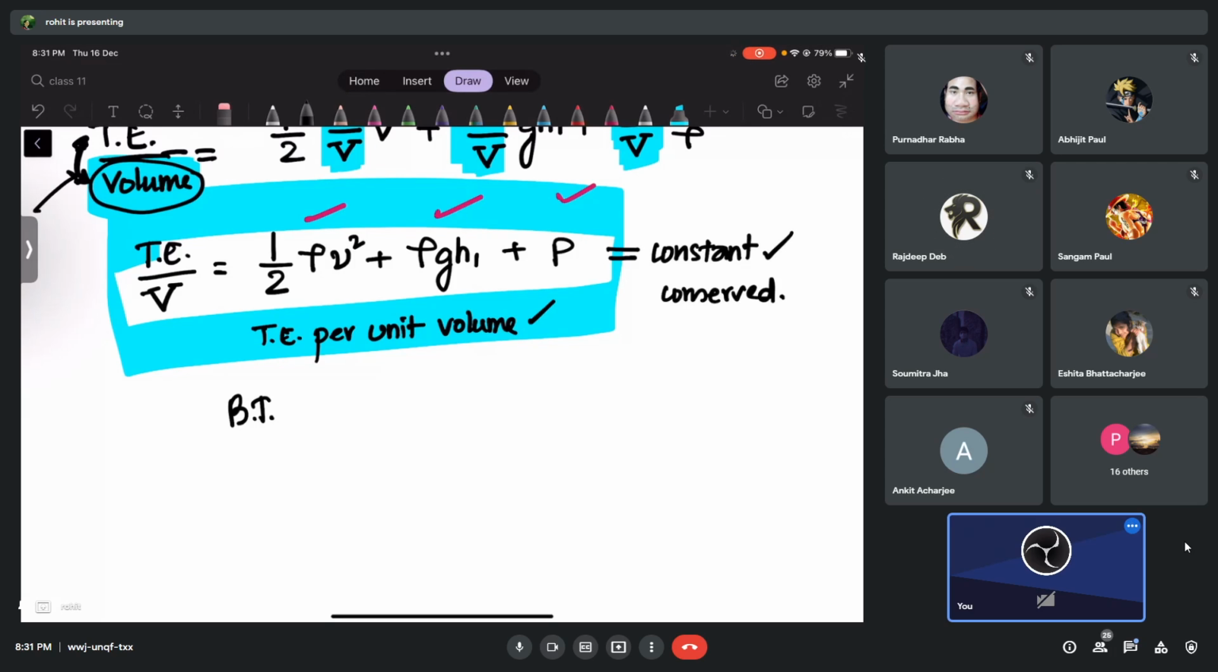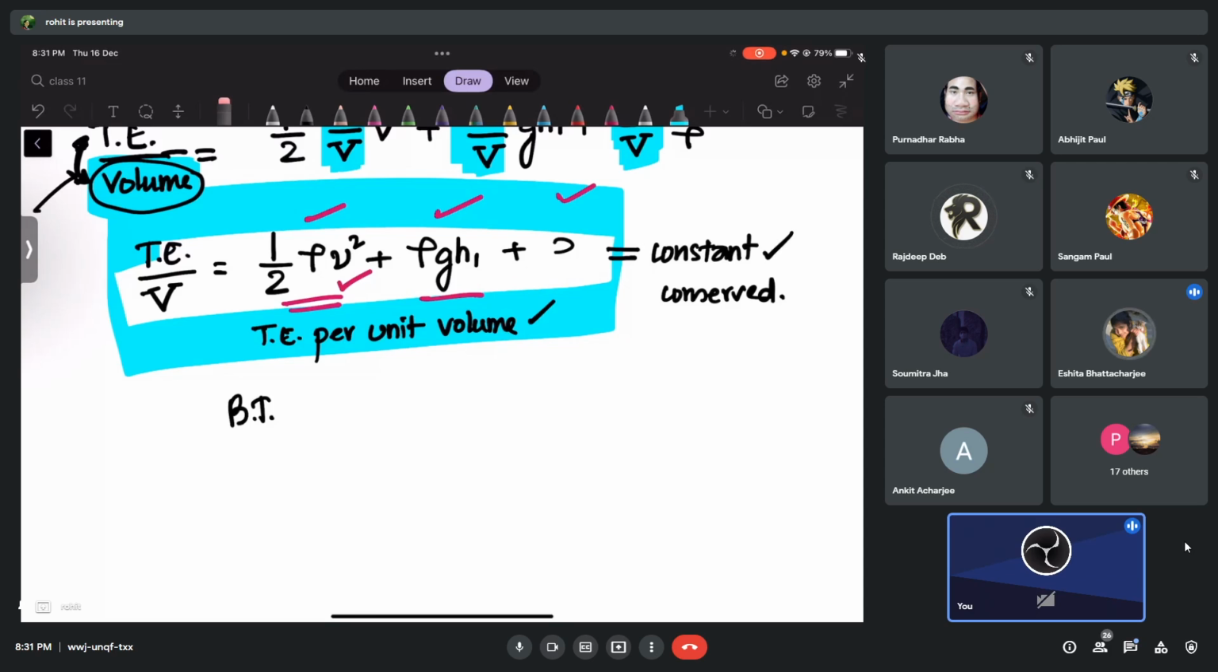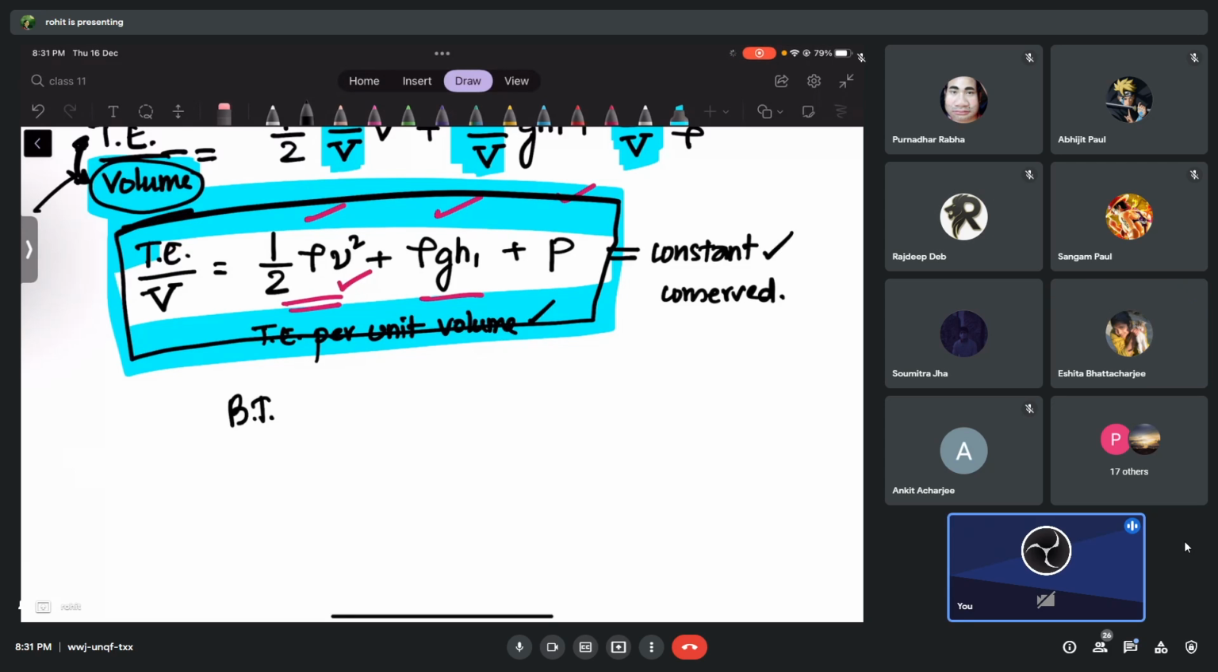That means what? Tell me. Can the potential energy of a liquid change? Yes. Can the kinetic energy change? Yes. Can the pressure energy change? Yes, sir. Okay, but sir, what will not change? The sum of all of them, the total energy, is not going to change. That is the meaning of Bernoulli's theorem.